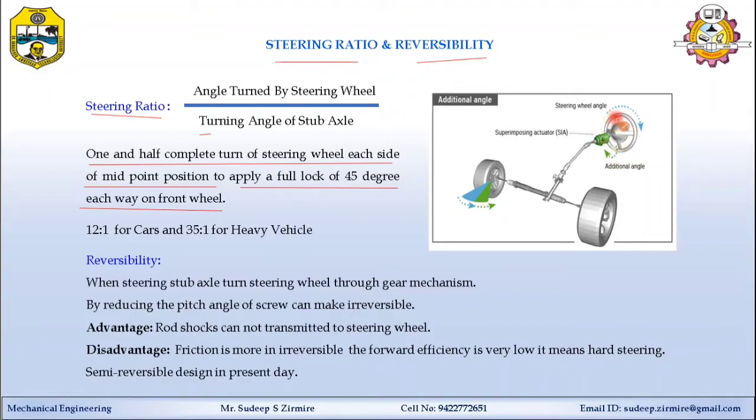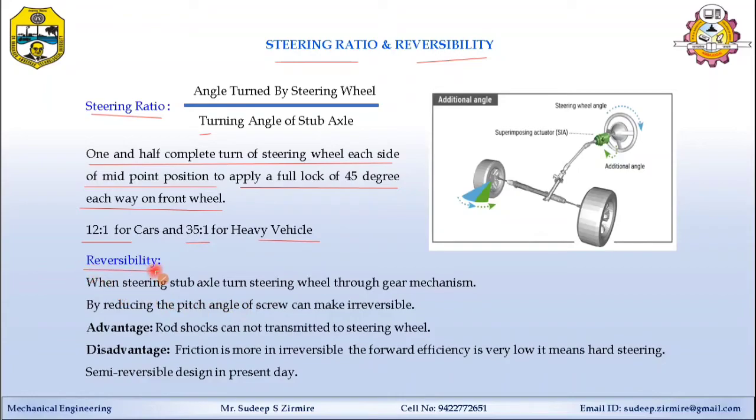It means 1.5 rotations of the wheel, theoretically, apply a range of 45 degrees of angle over the stub axle. Generally, this ratio is maintained at 12:1 for a car and 35:1 for a heavy vehicle.